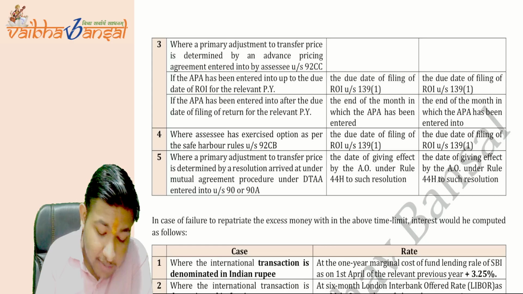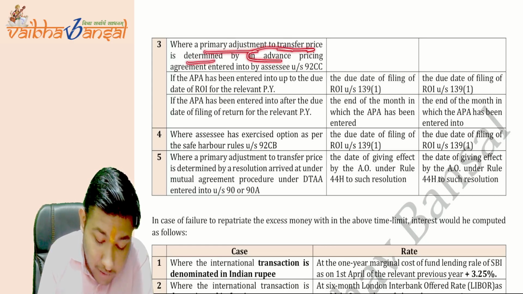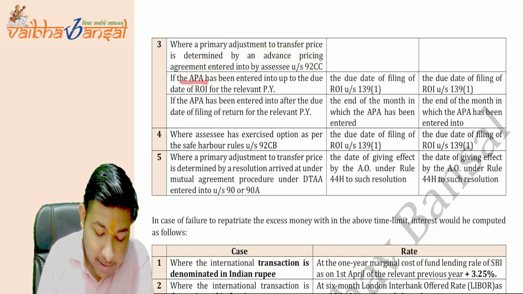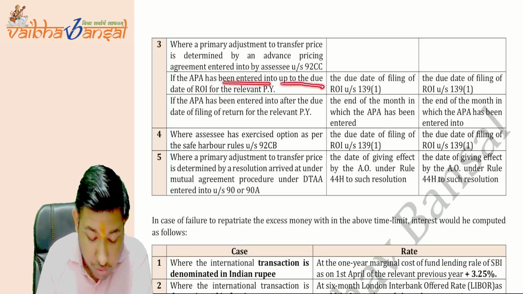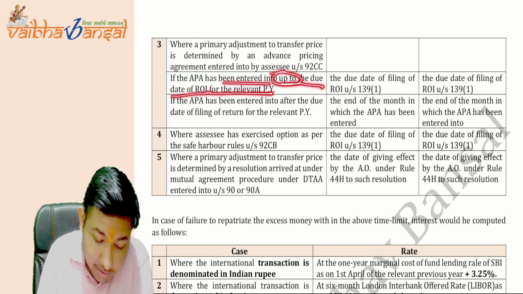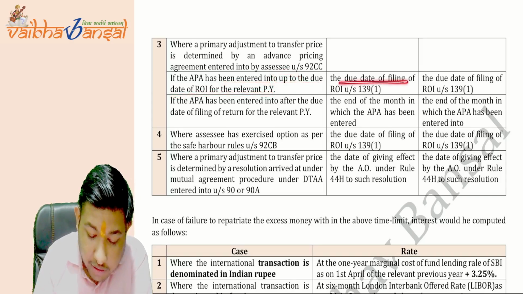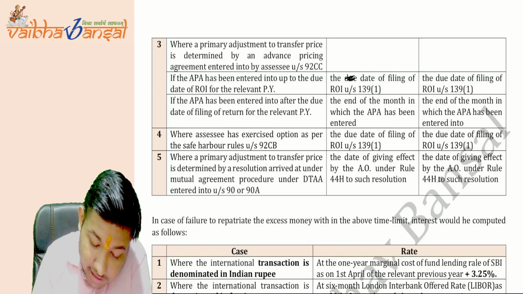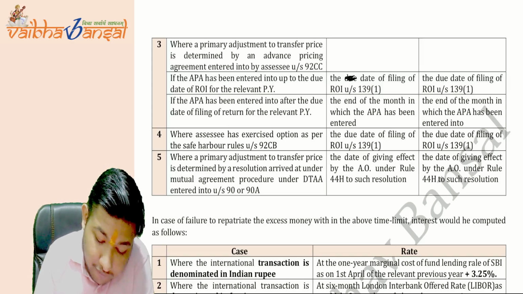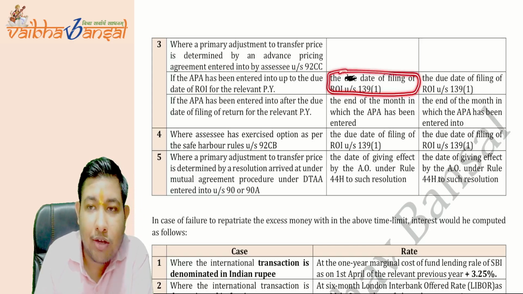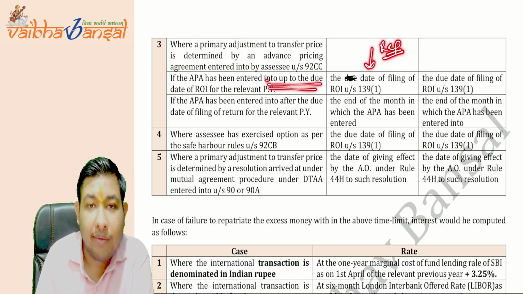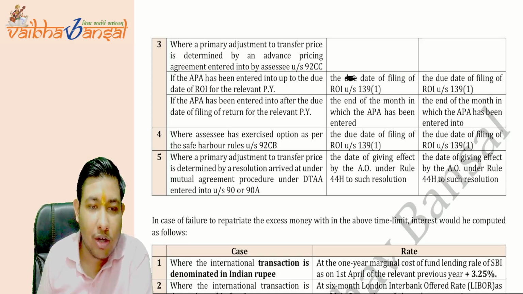Now, what it says where the primary adjustment of transfer pricing is determined by an advance pricing agreement. If the APA has been entered into up to the due date of filing of return under section 139, then from the date of filing of return, you have to repatriate it, because now the APA has been entered and you have filed your return of income on time.